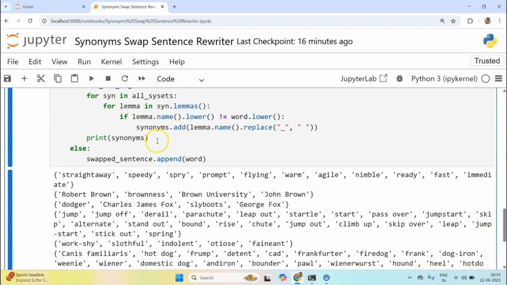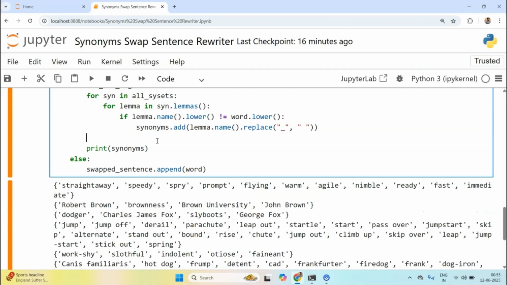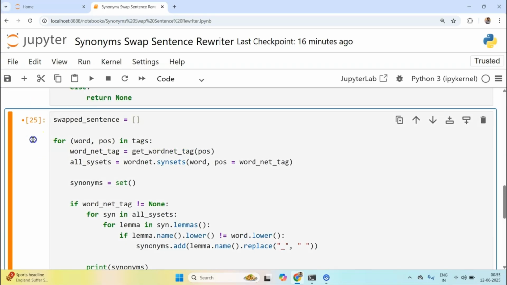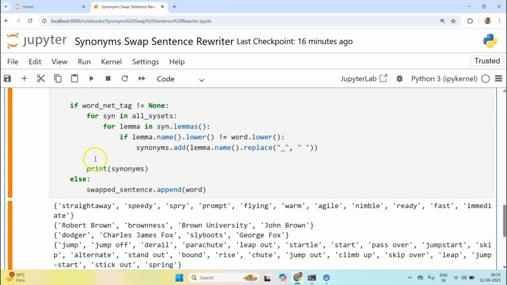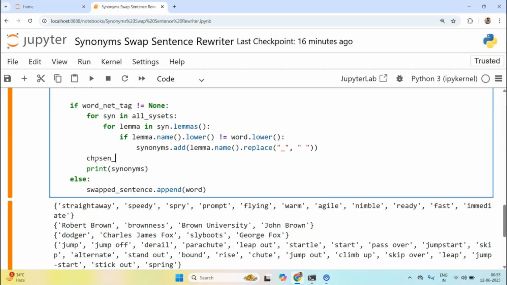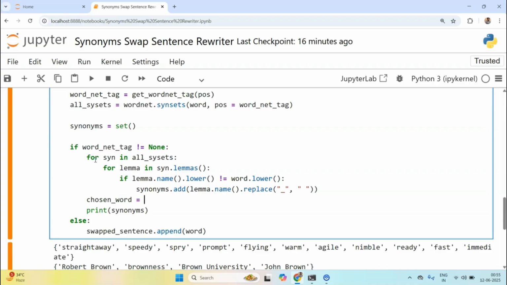Once we have synonyms, I need to choose one of them for the actual replacement. How will I do it? I will import the random module, and the chosen word will be random dot choice, and within it I can pass a list, so I convert the synonyms into a list.